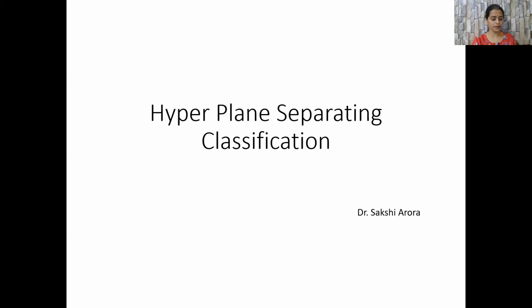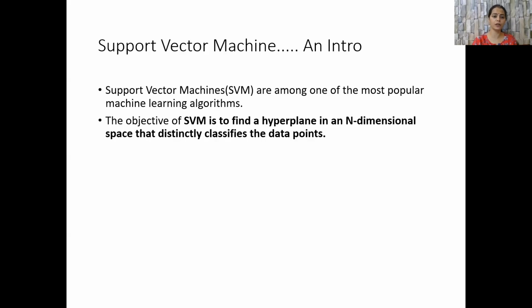For such a case, we have developed the support vector classifiers, which were introduced as an extension to the maximal margin classifier and can be applied in a broader range of cases. So a support vector classifier or a support vector machine is a generalization of the MMC, or maximal margin classifier. Now let us look at what a support vector machine actually is.